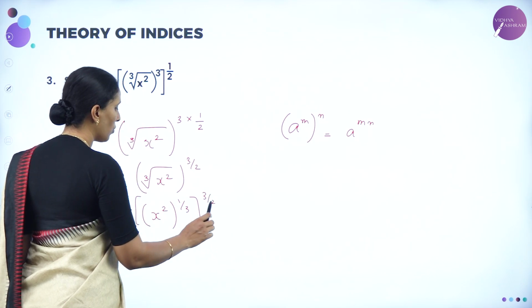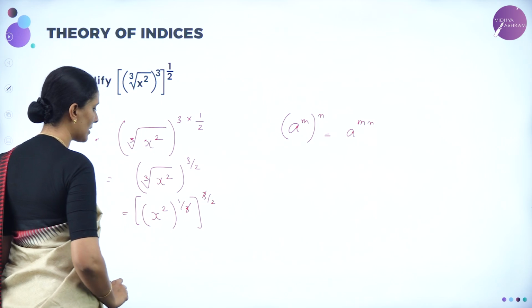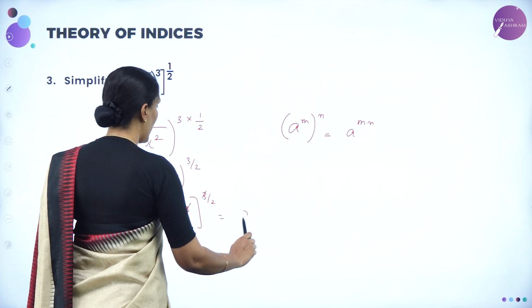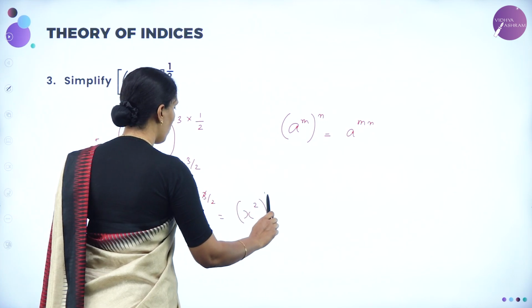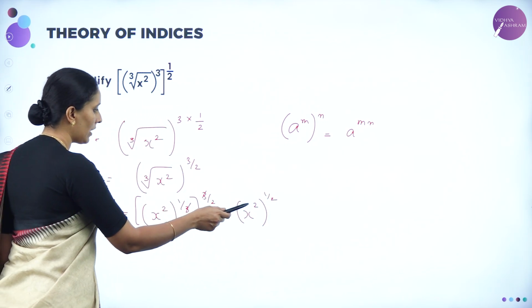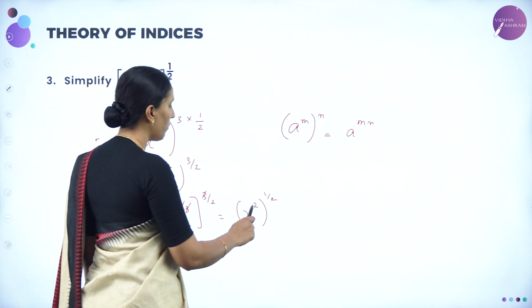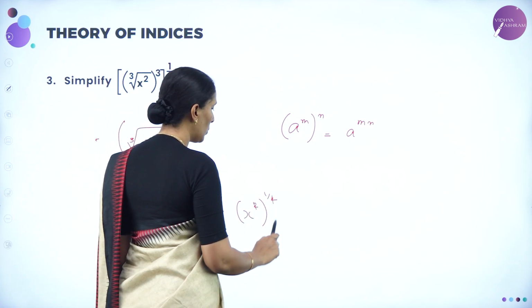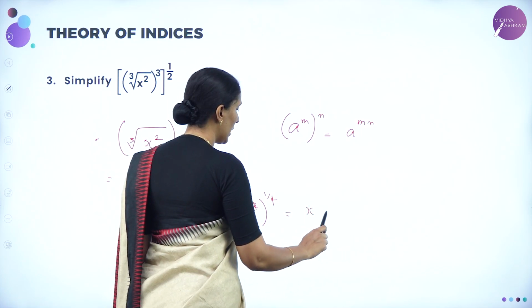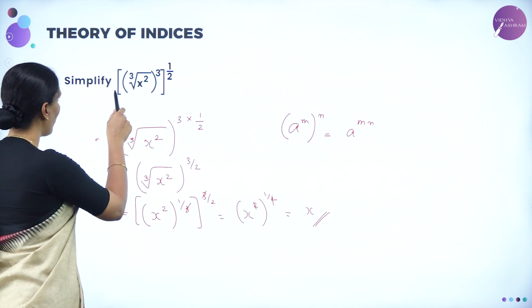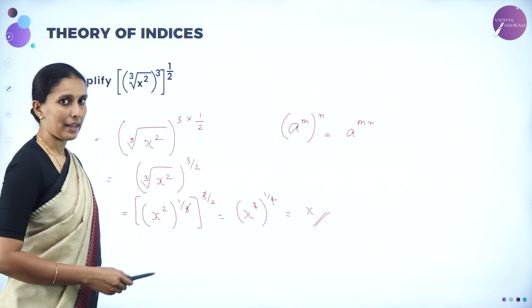Now again we have two different powers. If we multiply them, the 3 gets cancelled here. Now we are left with x square whole to the power 1 by 2. Again we have the m and n form, which can be written as m into n. If we multiply them, 2 and 2 get cancelled, so we are left with x. So using the third law of indices, the value of this is equal to x.